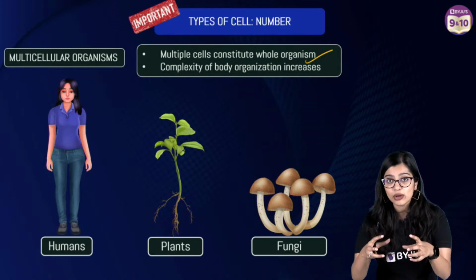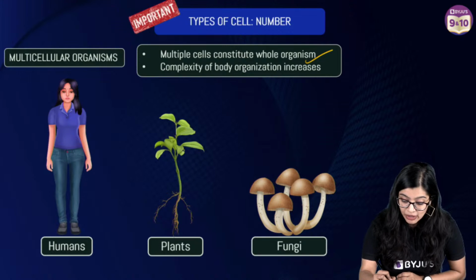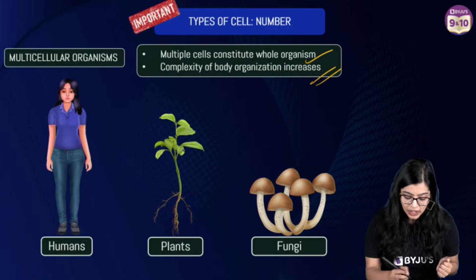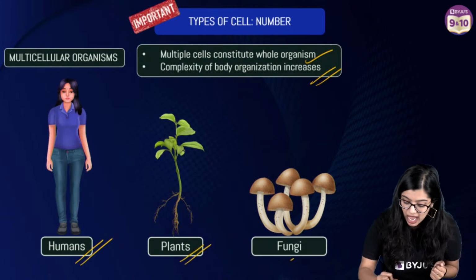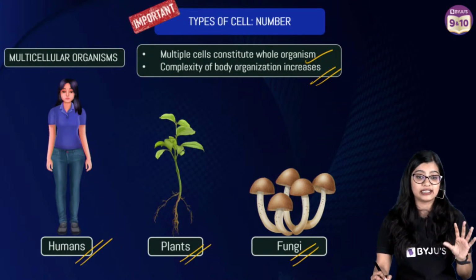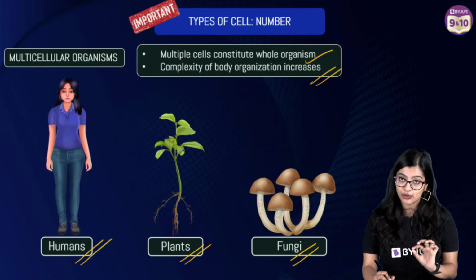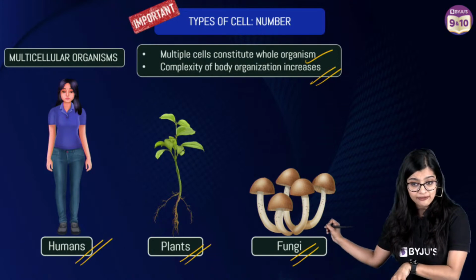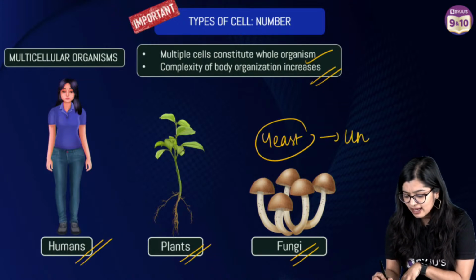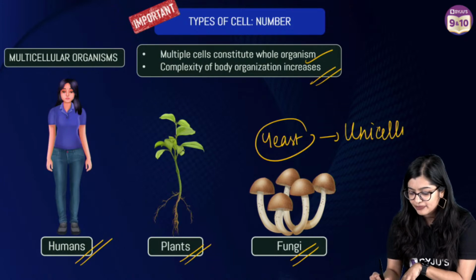They also need to come together. They also need to coordinate and work to carry out certain activities. Which is why in such cases, the complexity of the body increases, right? So we see that humans, plants, and a certain category of fungi are examples of multicellular organisms. Protozoans, yes, are examples of unicellular organisms. And in fungi also, yeast is unicellular, while the remaining fungi come under the category of multicellular, right?